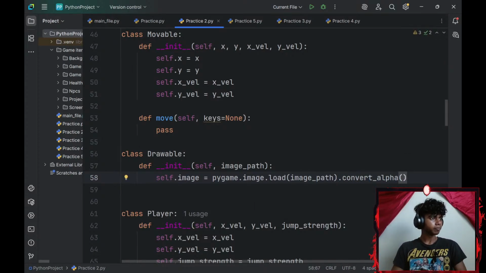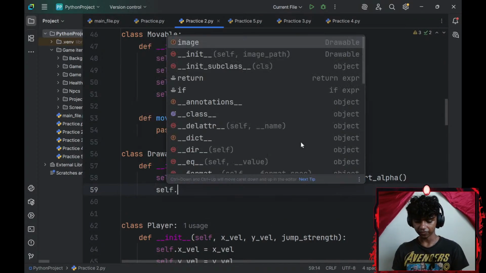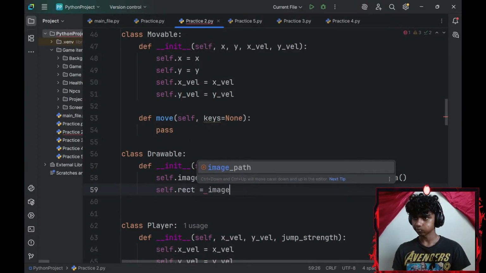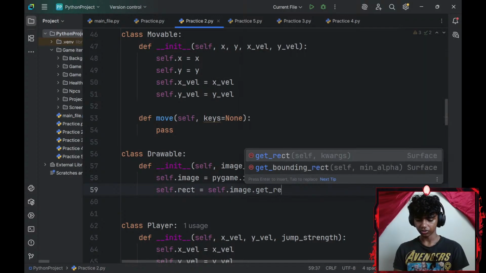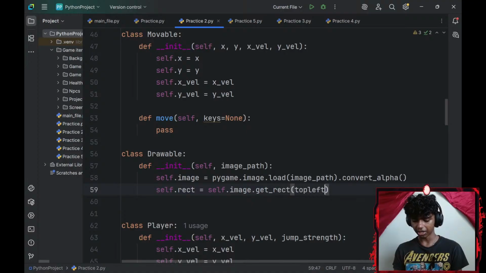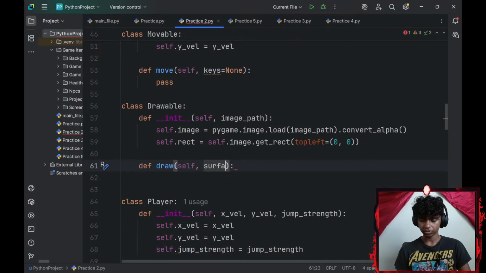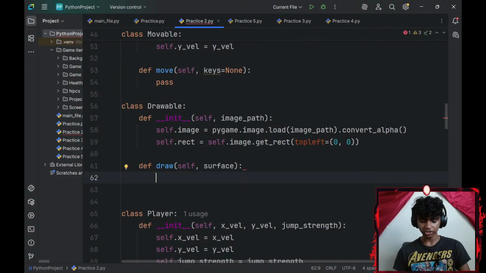Okay, next up, I've got to create rect. So I'll go with self.rect equals to self.image.get_rect. The position is going to be top left, which is going to be equal to a tuple of 0 and 0 for now. Okay, and then I create a draw function. So I'll define draw. My draw function is going to have a parameter of surface. My surface will be my screen.